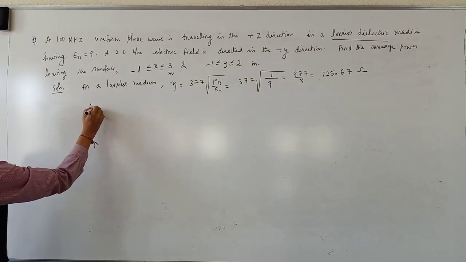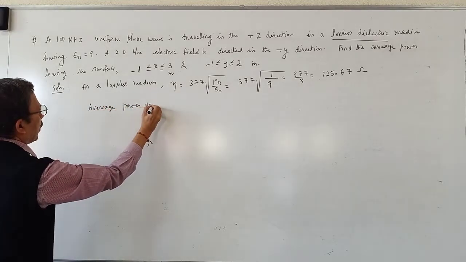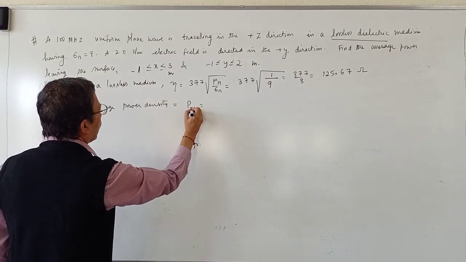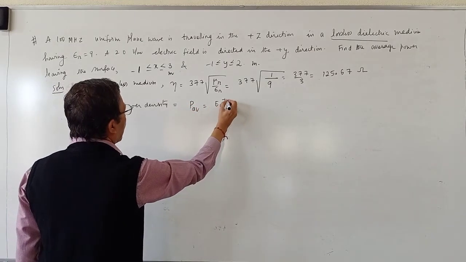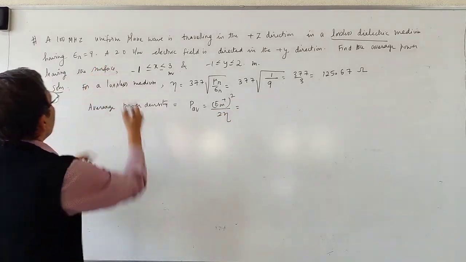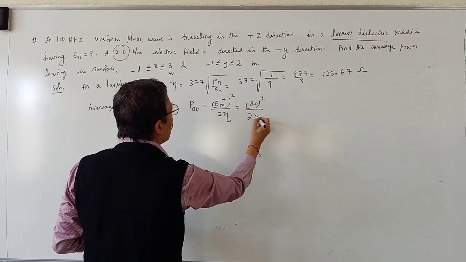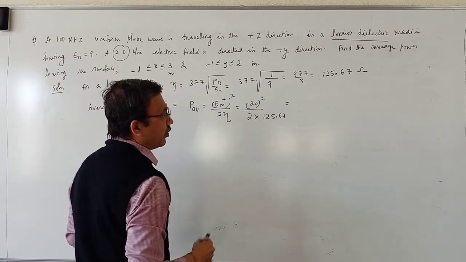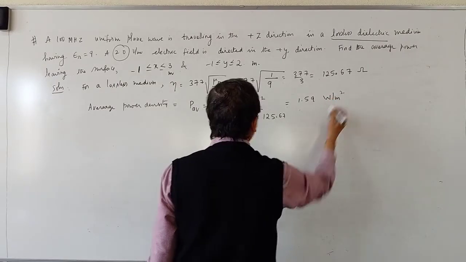What is average Poynting vector? What is average power density? Average power density, P average, is equal to Em plus whole square divided by 2 eta. Em plus is given as 20 in the problem. So it is 20 square divided by 2 into eta. Eta is 125.67. So it equals 1.59 watts per meter square.